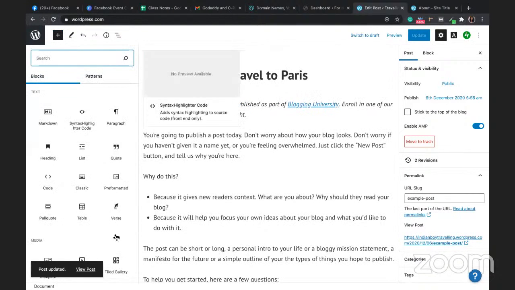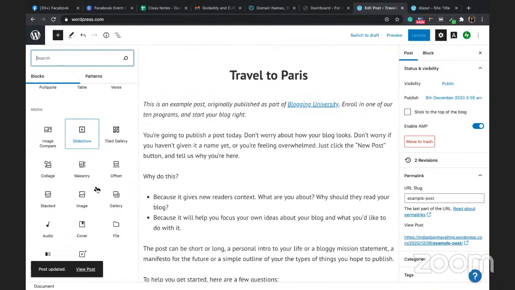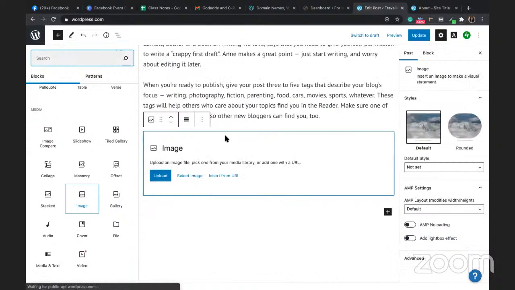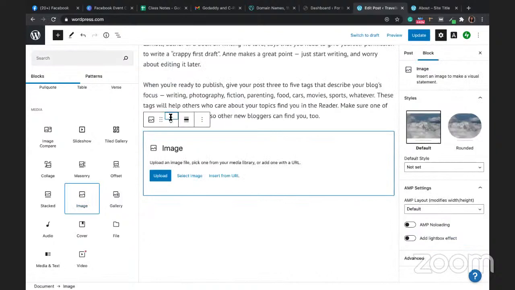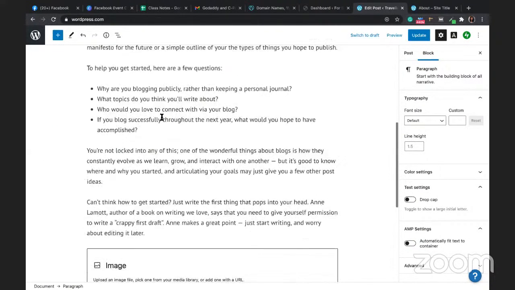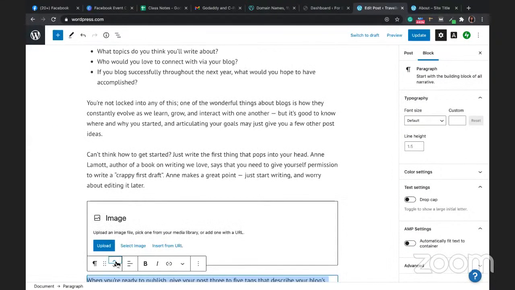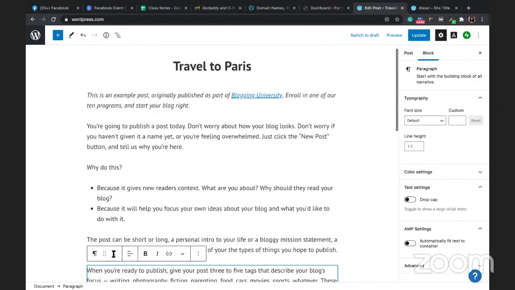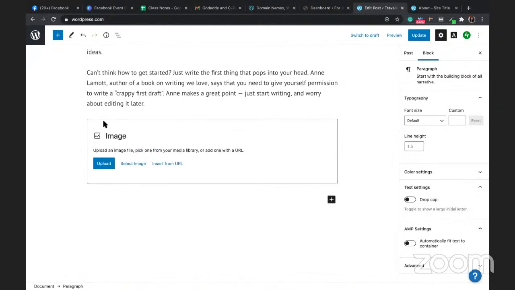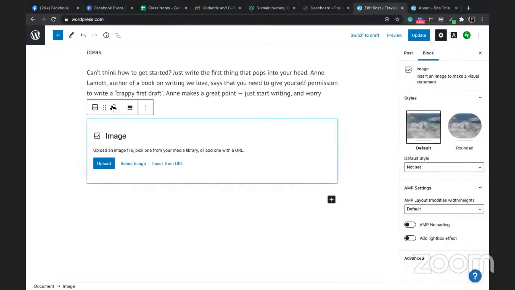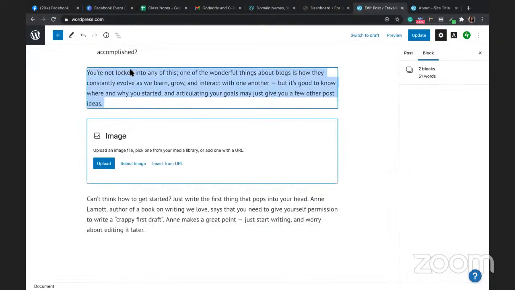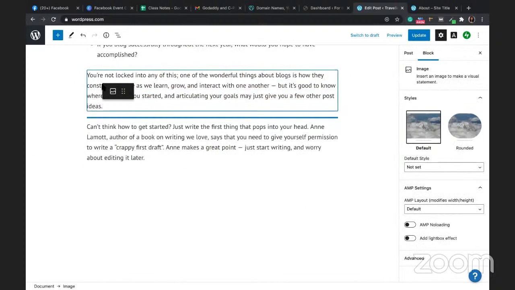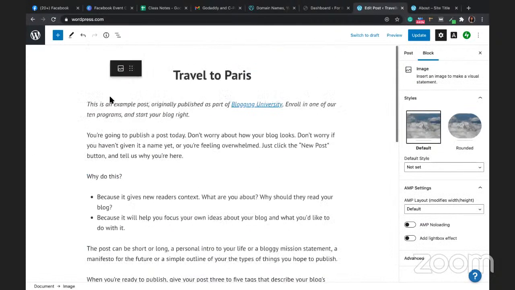I'm just clicking on this, selecting the image, sending it to the top. You can also drag like this.